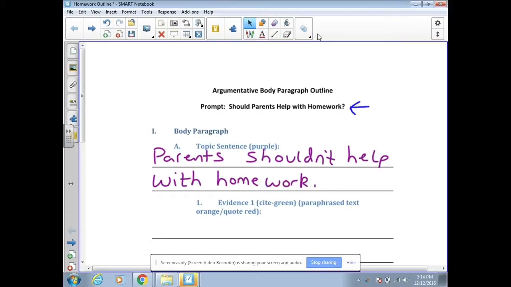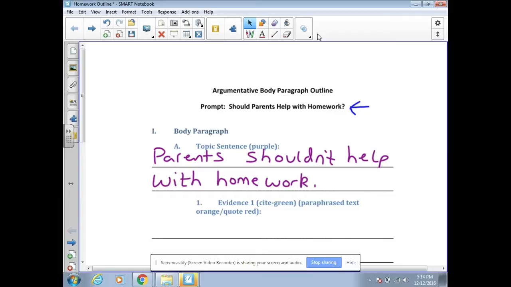Now, one thing I'd like to caution about is I see a lot of people like to add because. So some people might say parents shouldn't help with homework because kids will not learn. Now, when you do that, remember the topic sentence tells us what the whole paper is going to be about. So when you do that, that forces you to write your whole paper on kids not learning, which is going to be tougher. Notice how this keeps the topic broad, because I can talk about all kinds of things of why parents shouldn't help with homework. So remember, when you restate the question, just turn that question into a statement and answer it, and that's it.